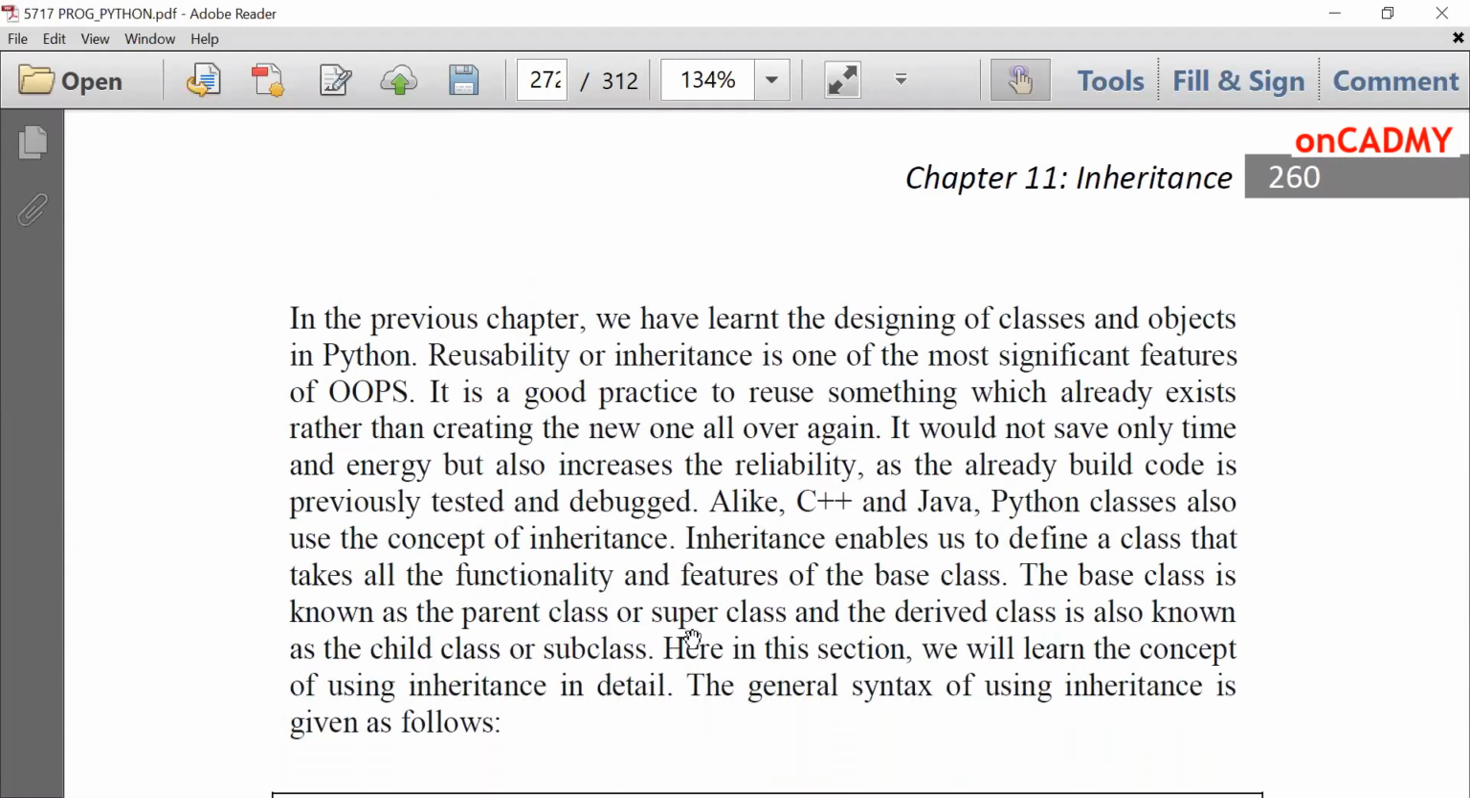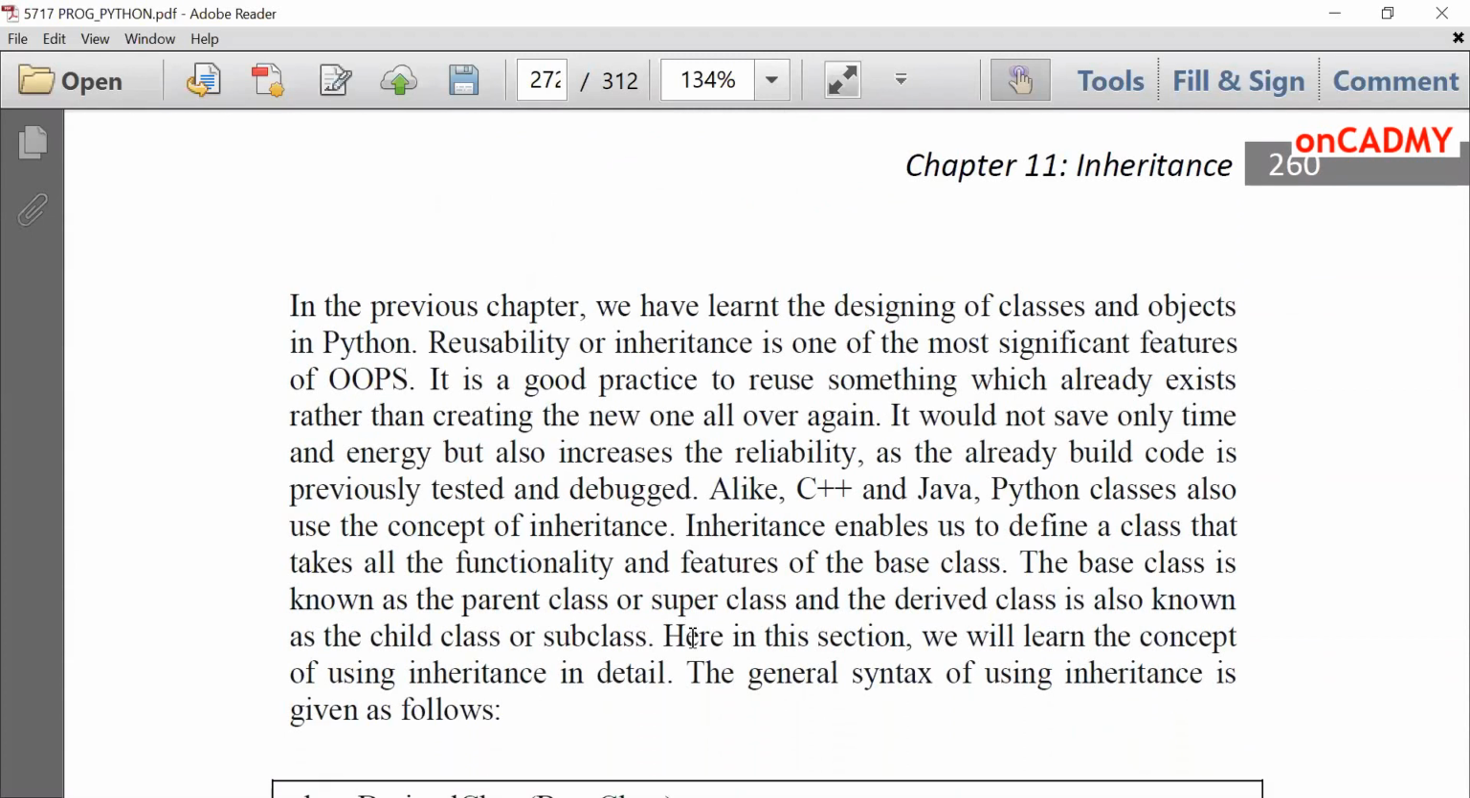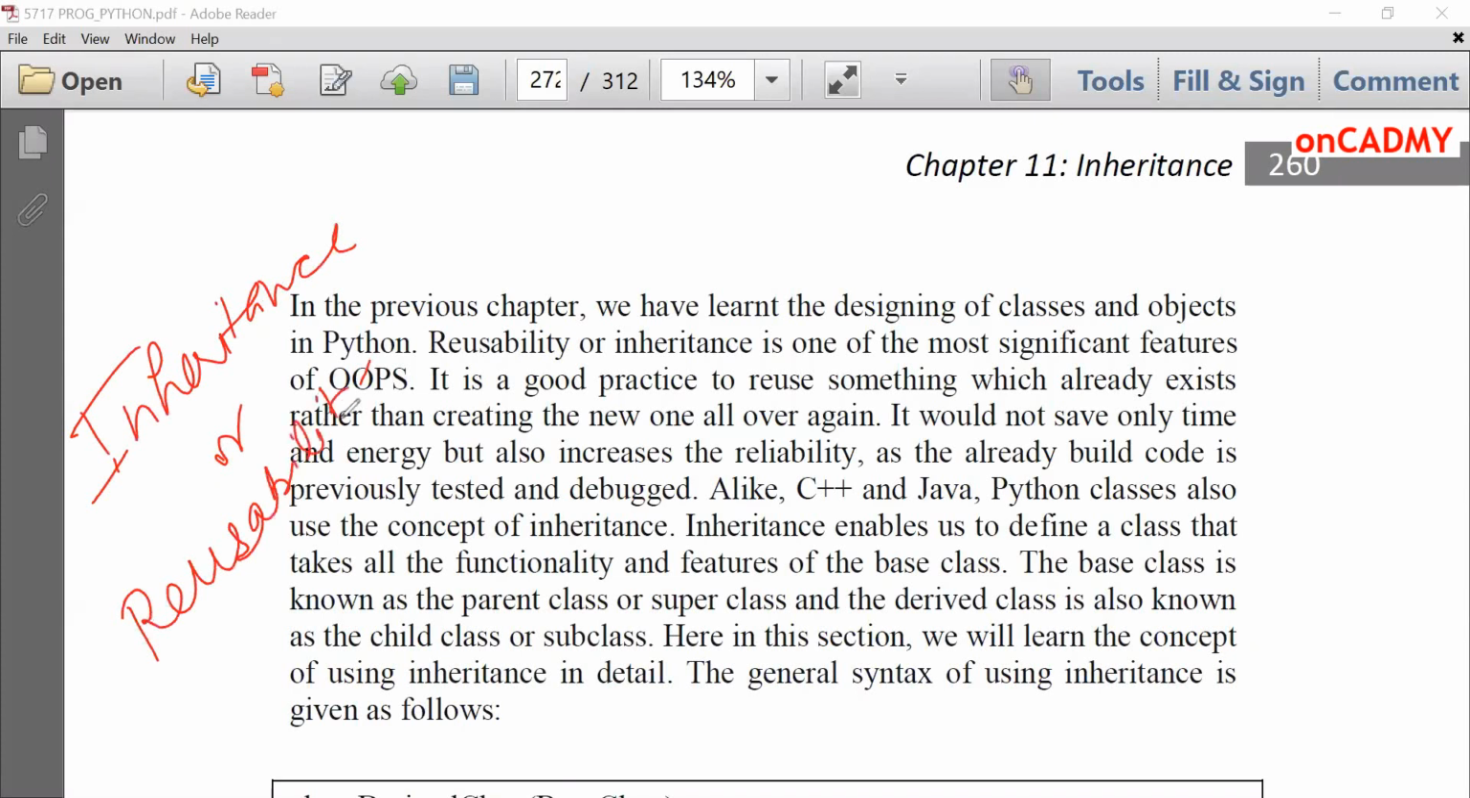Inheritance means to inherit the features of existing classes, and we don't need to design them or make them again and again. We can use whatever is already coded or already designed for future purposes. And this concept is termed as inheritance or reusability.